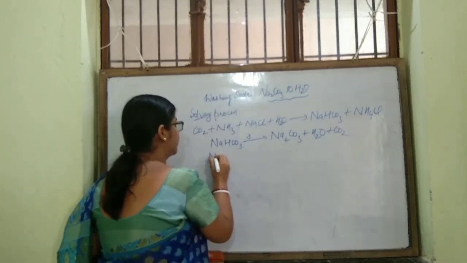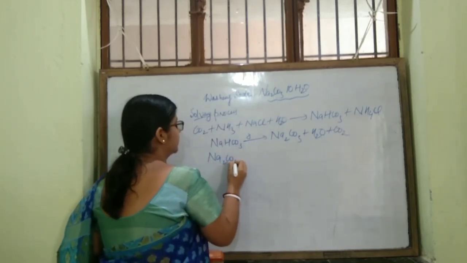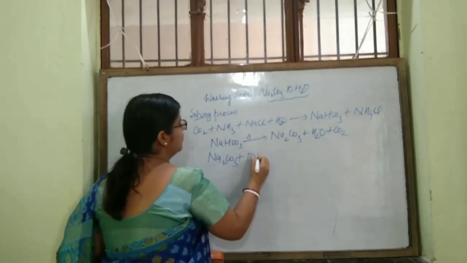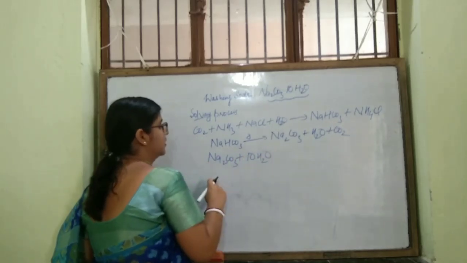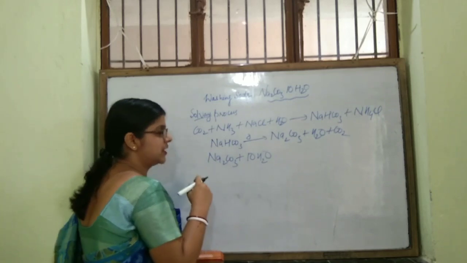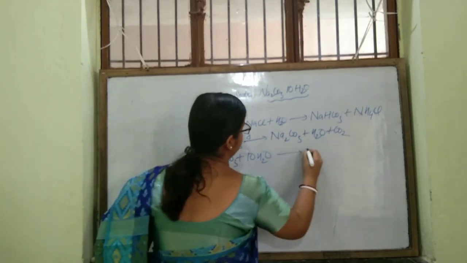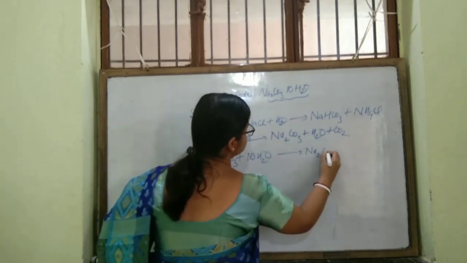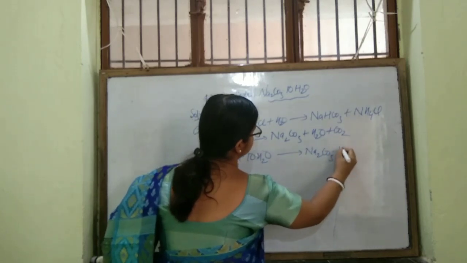This sodium carbonate gets associated with 10 molecules of water and forms crystals of washing soda.